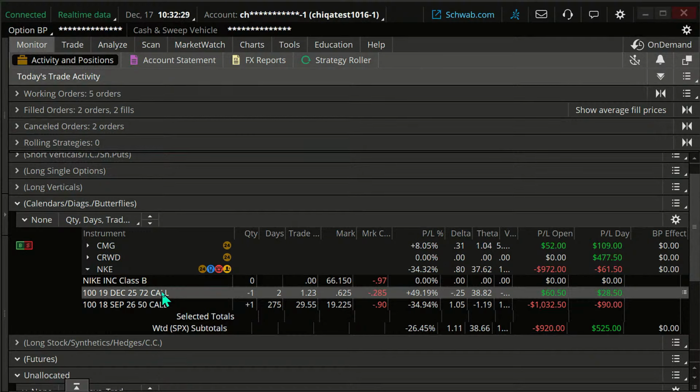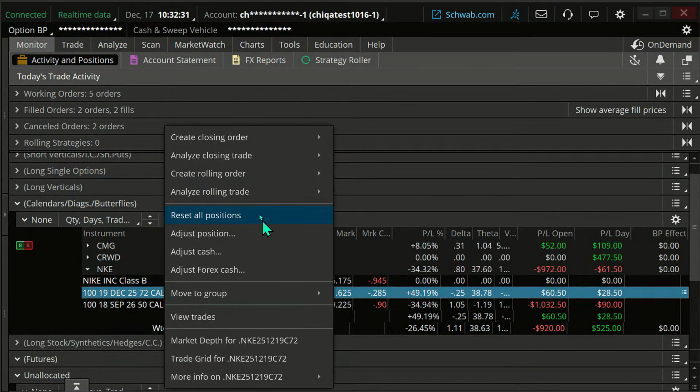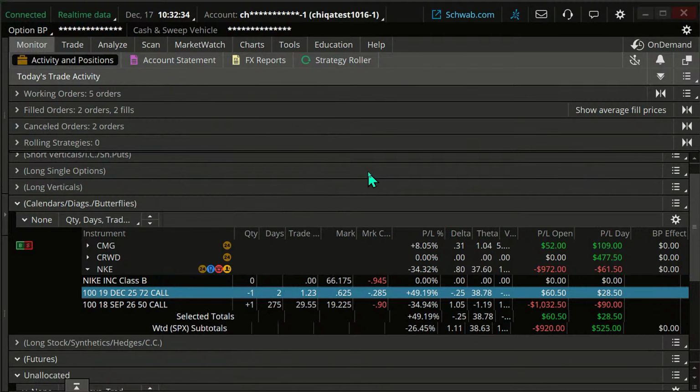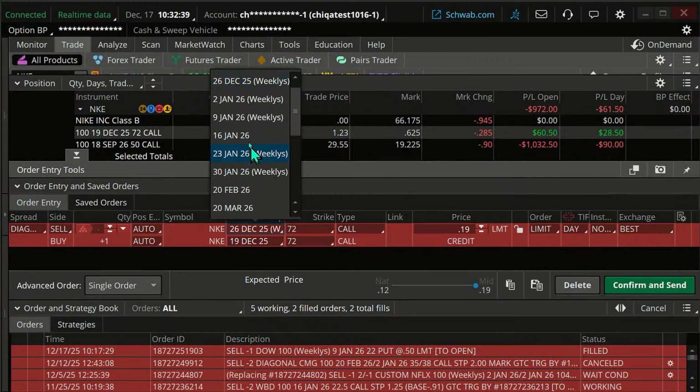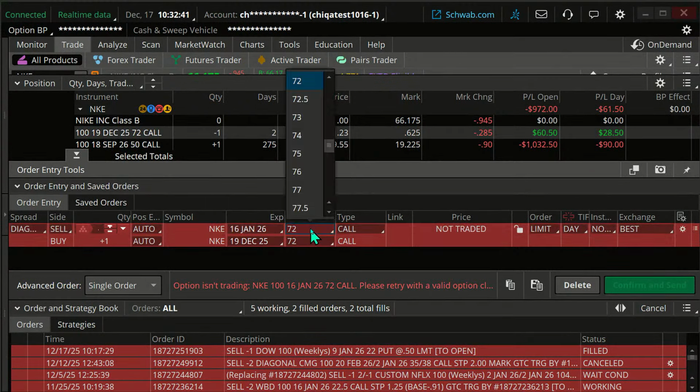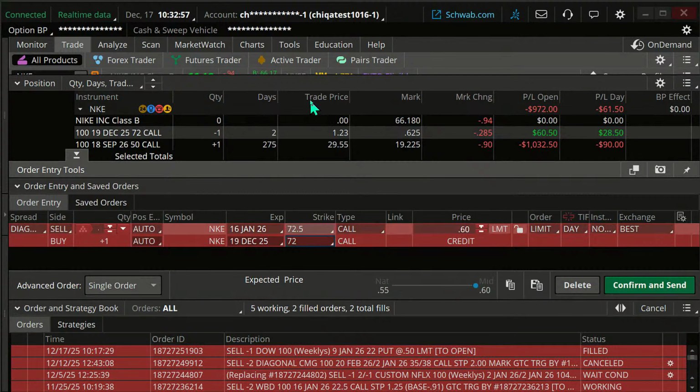So there we go. I'm going to roll this. I'm just going to right click on this, and remember, when you roll, I'm just going to click create rolling order. And we're going out to the January contracts, and we said 72.50. By the way, before I click on that, notice I went to 72. It says not traded. Well, that's because there is no 72, there's a 72.50. It gives you a little note right there. So if I change this to 72.50, it should give us something here. There we go. There's our 60-cent credit, or $60 for the contract. So that's rolling.